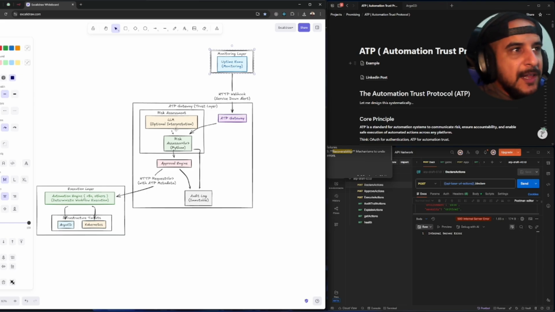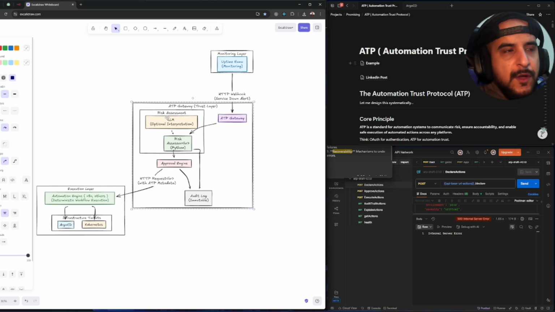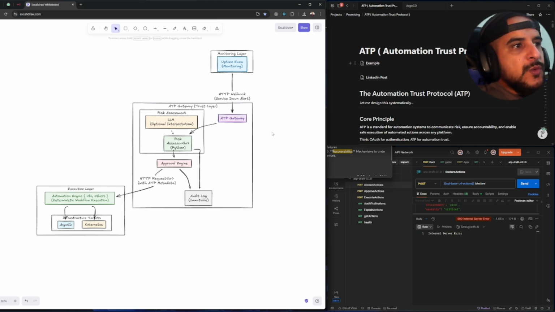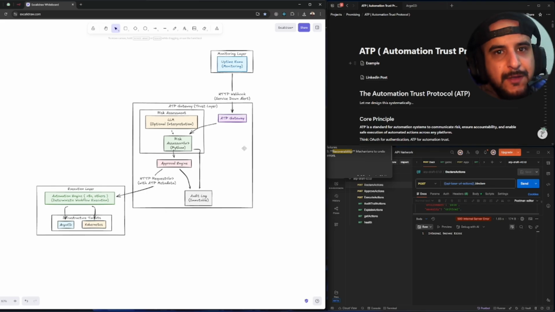You see how we're using LLM? We're not using it for execution. We could, but we're gonna use it for something much better, which is interpretation. And here, this interpretation is going to be risk assessment. Why are we assessing the risk? Because we want to know: is this action related to dev environment, staging environment, a low risk action that we can automatically do, or something very critical, like the production? So we don't want to do automatic actions on the production, mostly, right?